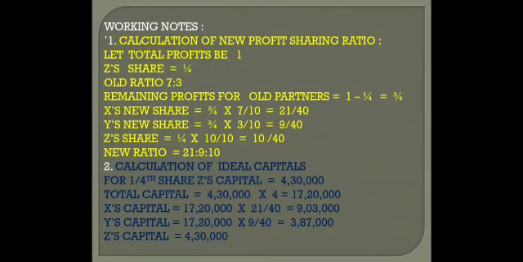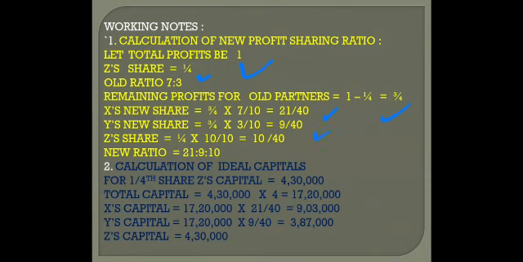Calculation of new profit sharing ratio, procedure is the same. Let total profits be 1. Z's share is 1 by 4. So the remaining profit for old partners is 3 by 4. The old ratio, children, was 7 is to 3. So X's new share will be the remaining profit 3 by 4 into his share in the old ratio 7 by 10. So 21 upon 40. For Y it is 3 by 4 into 3 by 10, 9 upon 40.